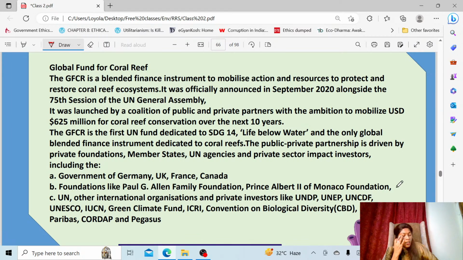Cryomesh technology. Very recently, the Marine Institute of Australia came out with the cryomesh technology to preserve the coral and to reintroduce it again into the wild. So why did they design such a technology? Because a lot of issues have happened with the Great Barrier Reef. In the last 4 years, 7 coral bleaching events have occurred in the Great Barrier Reef.